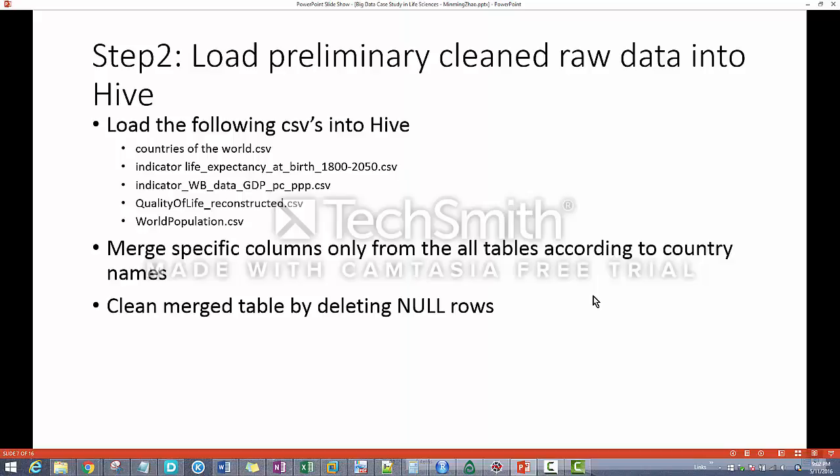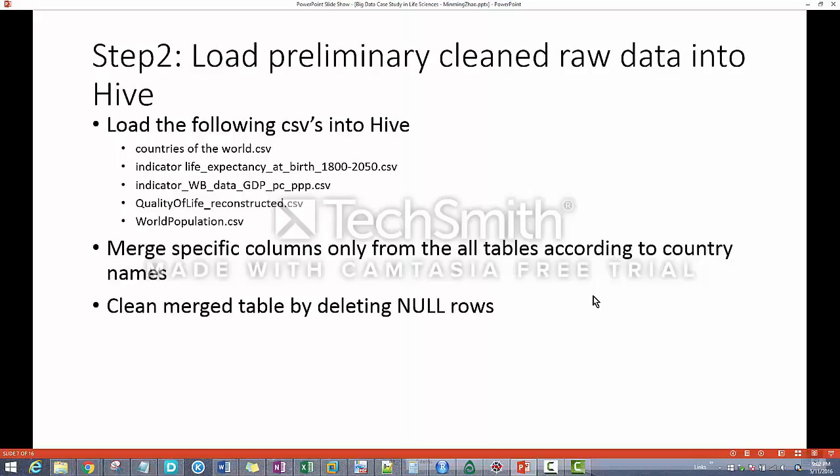So all these kinds of things, for example, Congo. People have different ways to name those countries. So I need to make sure manually that those names for each country are the same, so that we can use it as a common column, so that I can merge tables easily later.